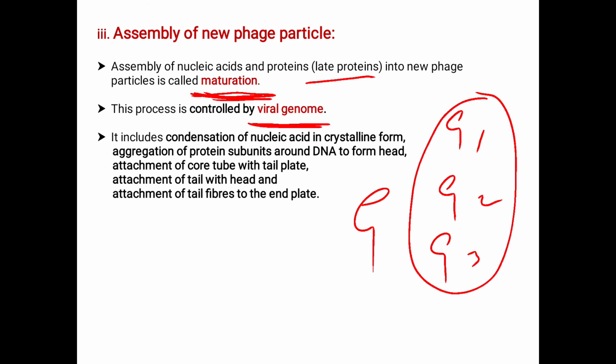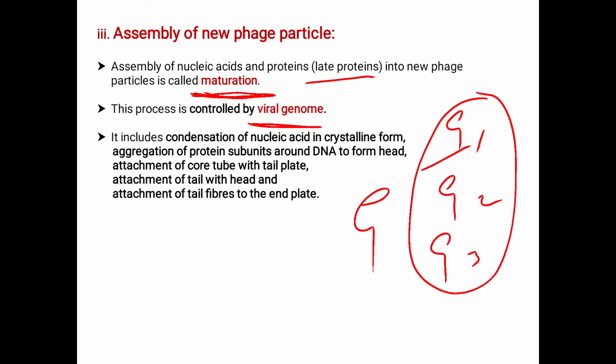It includes, first, the condensation of nucleic acid in crystalline form. The second is the aggregation of protein subunits around DNA to form the head.